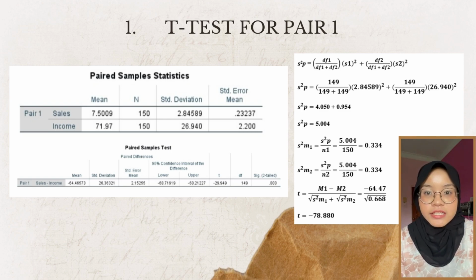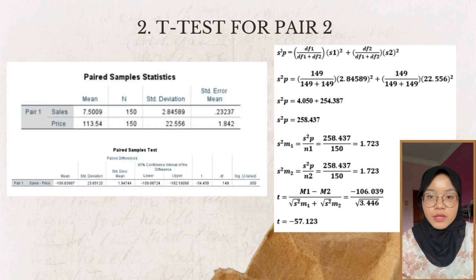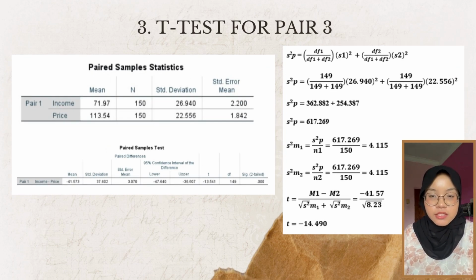T-test for pair 1. There are 5 steps to complete. The answer we get for T is negative 78.889. T-test for pair 2. The answer we get for T is negative 57.123. T-test for pair 3. The answer we get for T is negative 14.490.